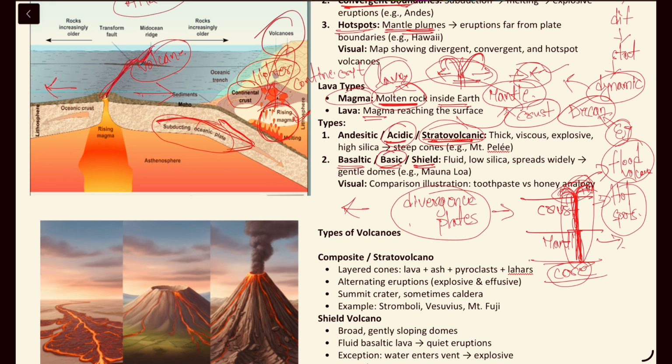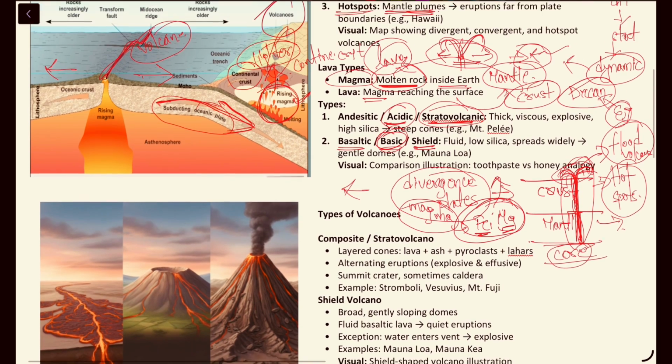From the mantle region, magma will come out, and this magma is majorly composed of iron and magnesium, right? There will be less amount of silicates because there is no subduction happening here, and because of the composition of the magma, which is rich in iron and magnesium, the basaltic lava will be formed.